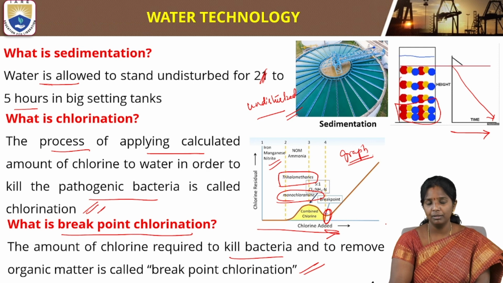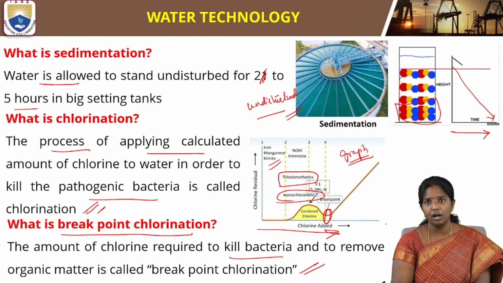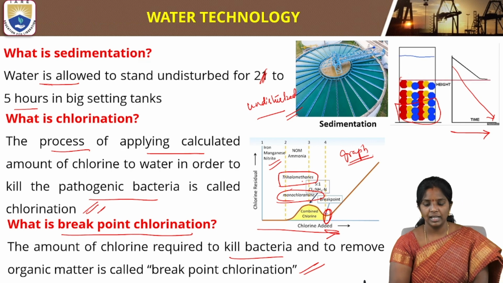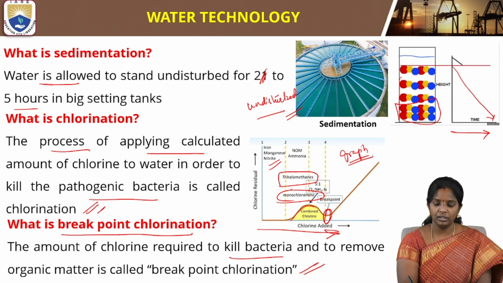It means the organic matter is broken down into different compounds and they get removed in these forms like chloramines, monochloramines or trichlorohalogens. Whenever it is combining, the residual chlorine is high.